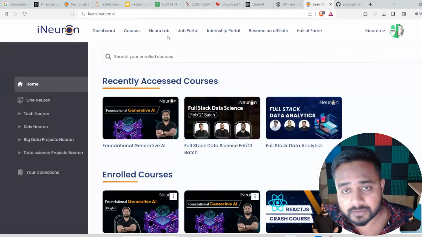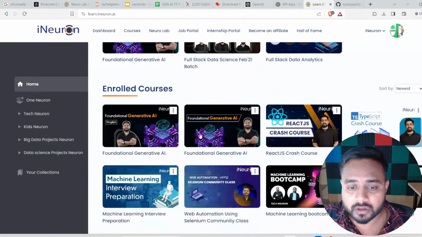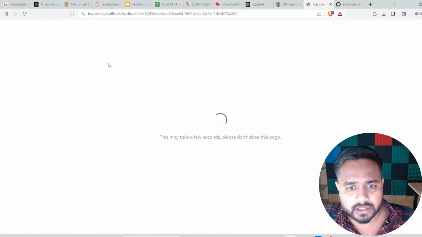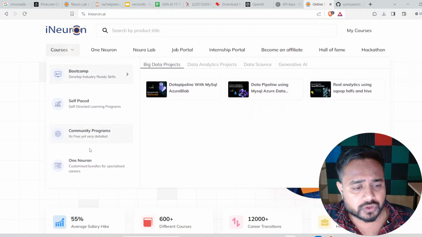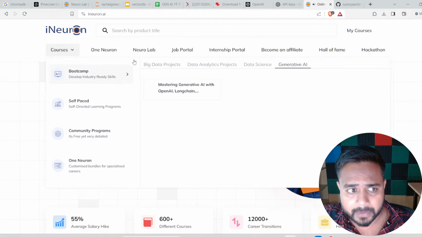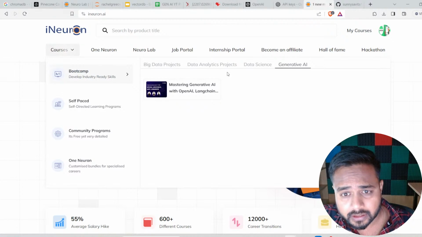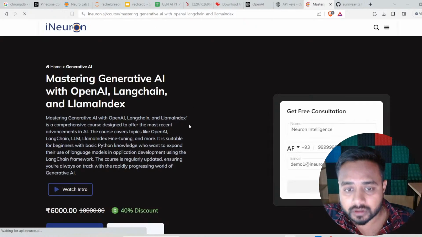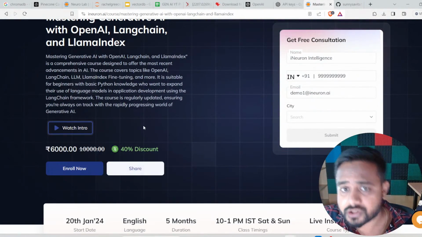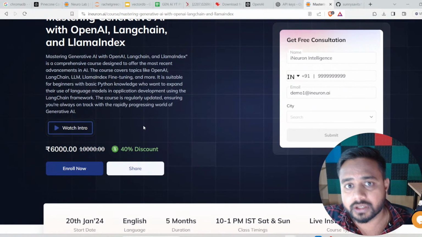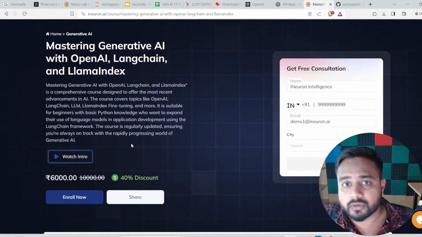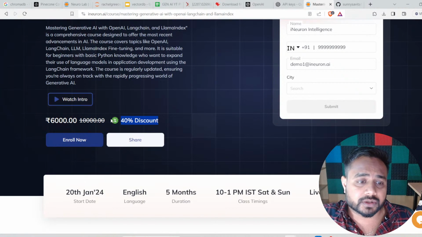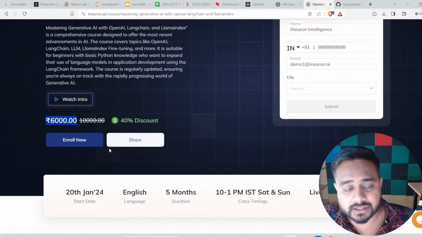And apart from this basic course, you will find one more course over the iNeuron platform. For that, just go inside the course section right here itself, and let me show you. Just click on this generative AI, right? Once you go into the course section, click on the generative AI. Inside that, you will find the paid course, which we are going to launch next month from 14 January onwards. Our first class will be on 14 January, and here you will find we are giving you a discount and all. So there is a 40% discount, and the price is as of now 6,000.